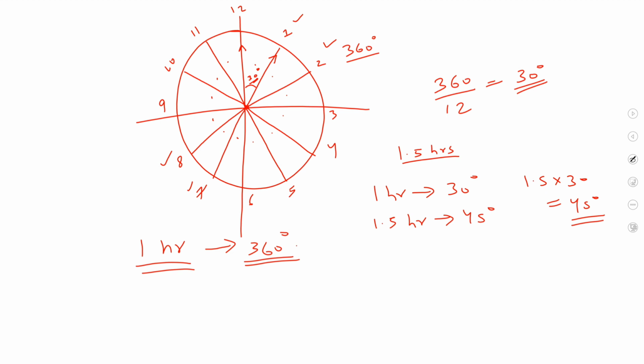And in 1 hour 30 minutes, how much would the minute hand move relative to its initial position? In 1 hour it would move 360 degrees, and in another 30 minutes it would move 180 degrees. So it will come out to be 540 degrees.